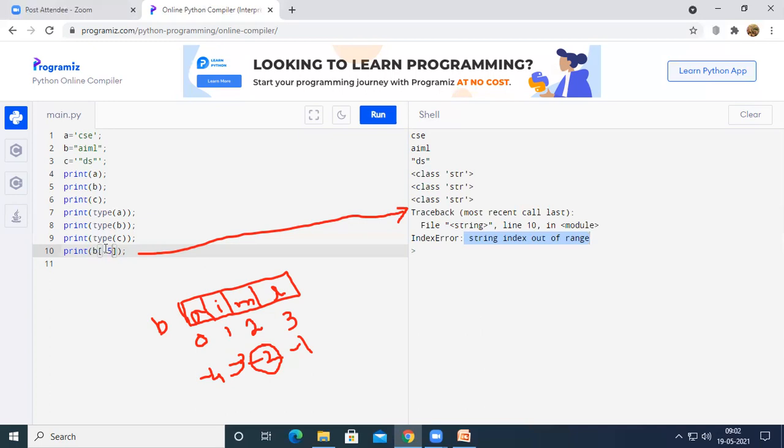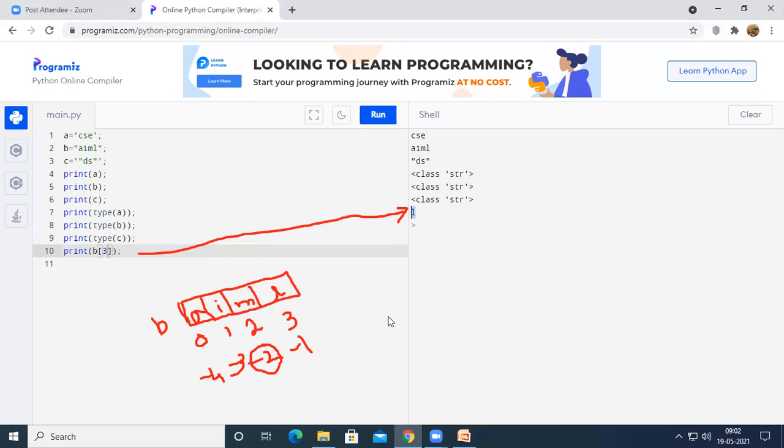We are trying to access -5. Obviously, there is no -5 index for the string B. That's why we got this index error. So in order to avoid this index error, try to access the elements within the given index. For example, if I have tried to access B of 3, then L is printed on the output screen. You can see here, when I use B of 3, L is printed on the output screen.